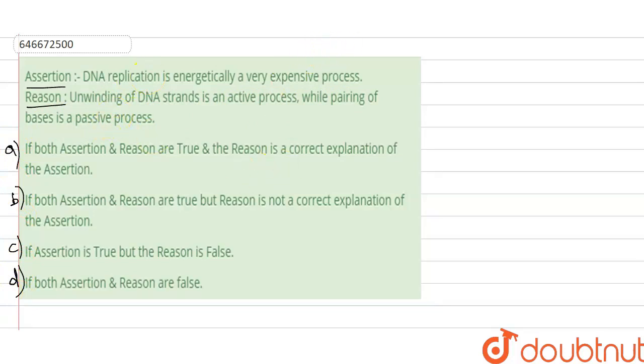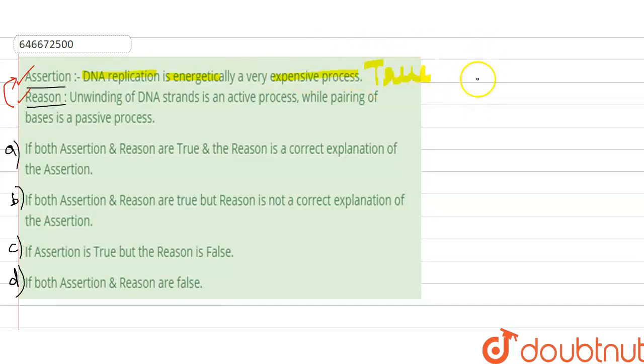To answer this question, first we have to know whether the assertion is true and the reason is true, and we have to verify whether the reason is explaining the assertion correctly. So let's start. The assertion says that DNA replication is energetically a very expensive process. So this statement is absolutely true.